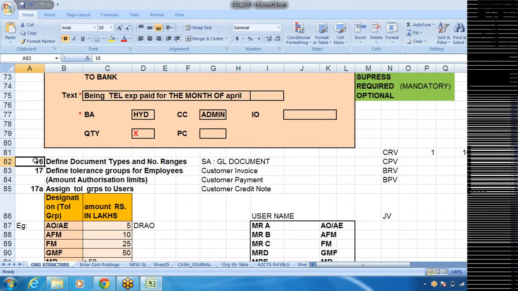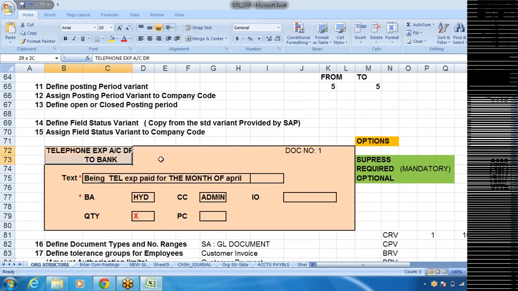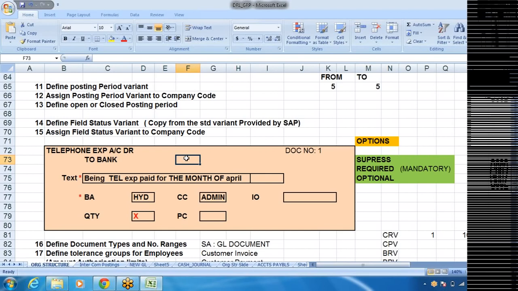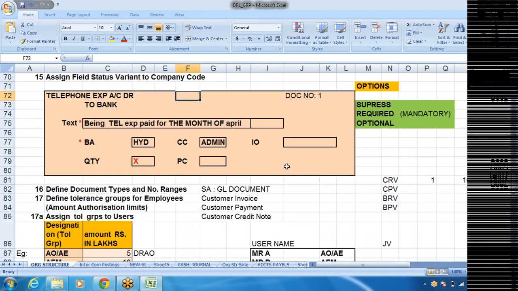Then coming to 16, define document types and number ranges. Each and every accounting entry we call a document, right? It will give you document numbers, and each document has a name. SAP has defined standard documents, like SA, which is nothing but the GL document.